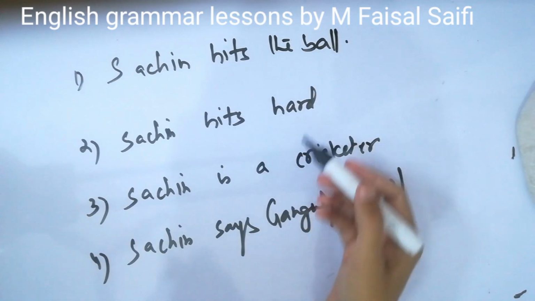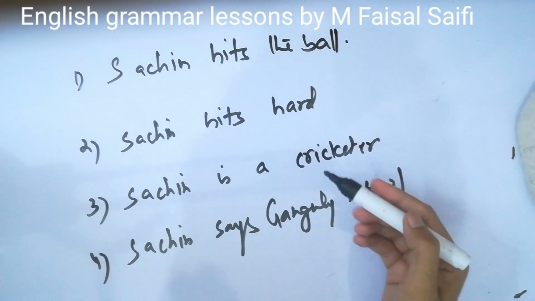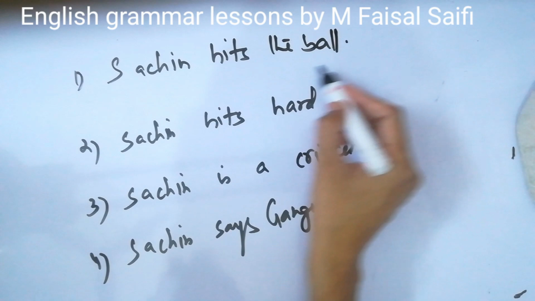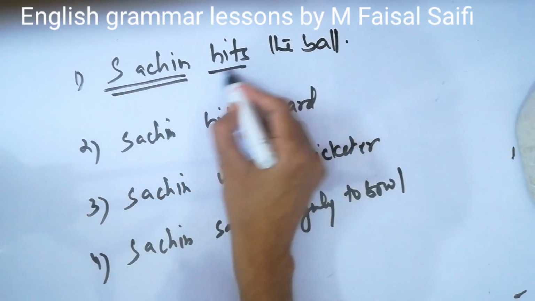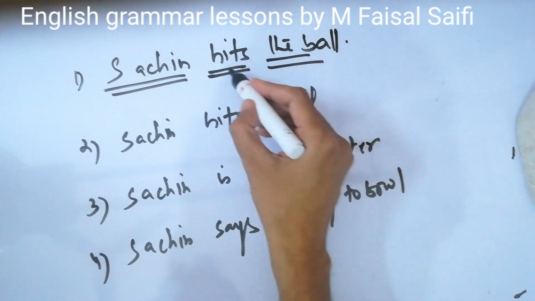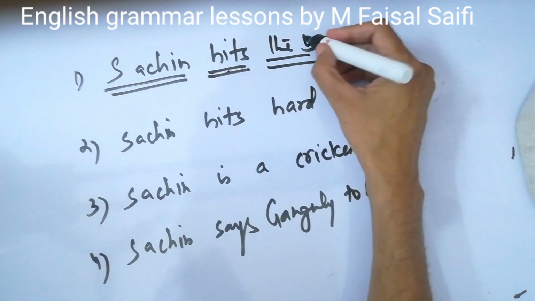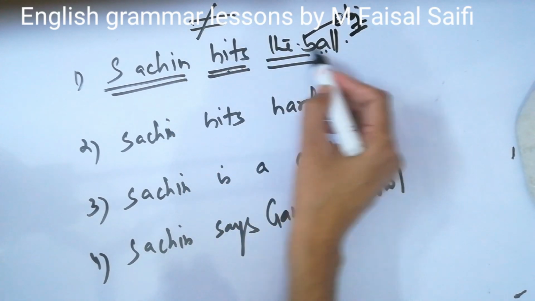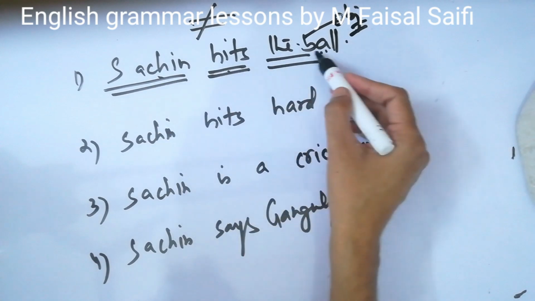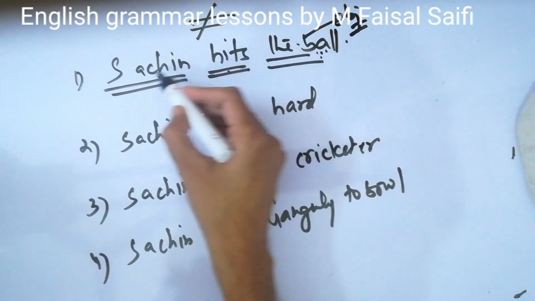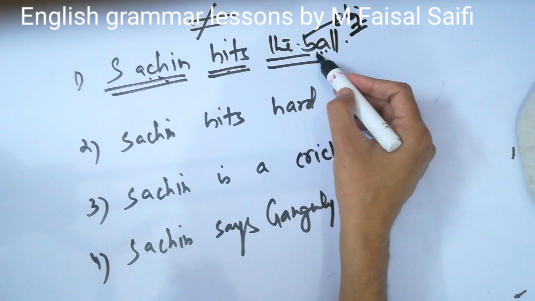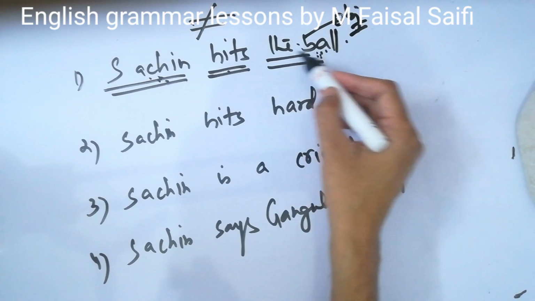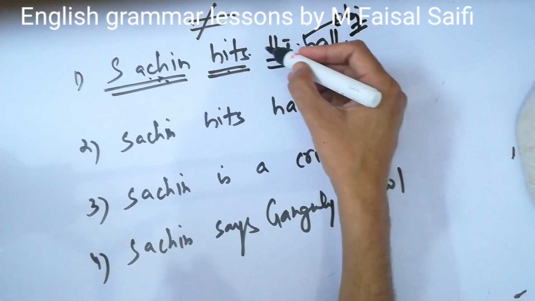If I revise object and complement and agent at a glance, let us see, Sachin hits the ball. Sachin, this is the subject, this is the verb. Sachin hits what? The ball. So this is basically the object, because Sachin is not equal to ball. These are two different things. Sachin is not the ball. So Sachin is the doer, the ball is the receiver.